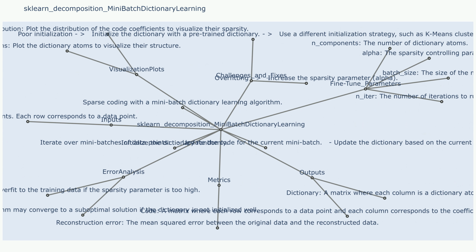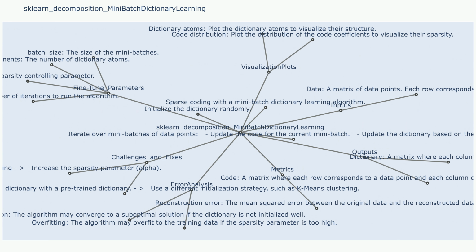Fine-tune parameters. n_components: number of dictionary atoms to learn. Alpha: regularization parameter for the sparse coding problem. Higher values lead to sparser codes. n_iter: number of iterations to run the algorithm. Batch size: size of the mini batch for each iteration.